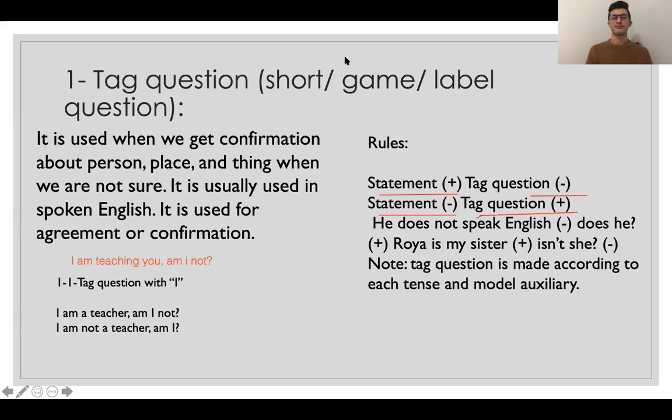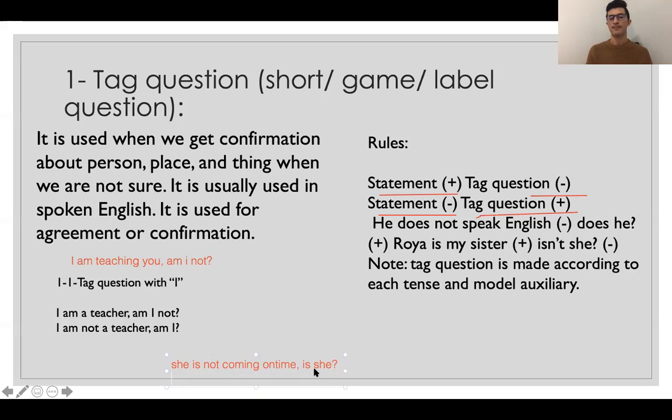And opposite, if I want to make another example like this, she is not coming on time. Is she? She is not coming on time. Is she? So here, our statement or sentence is negative. She is not coming on time. Okay. So our statement, our tag question is what?